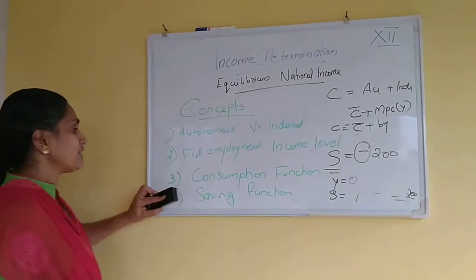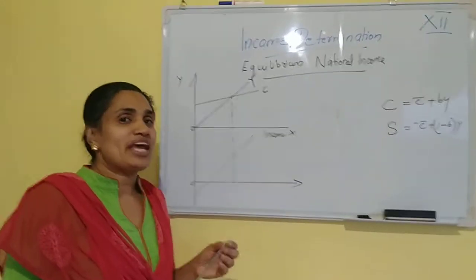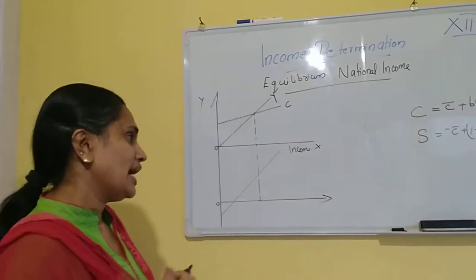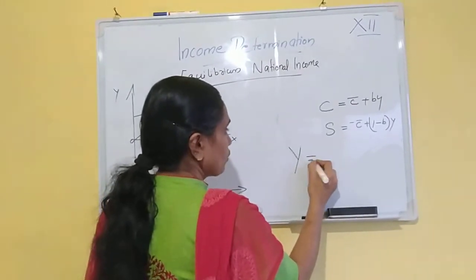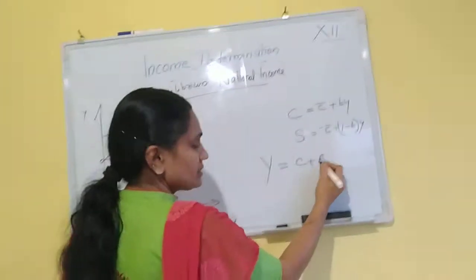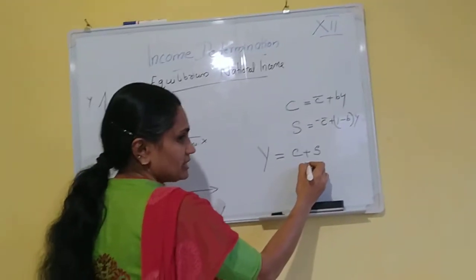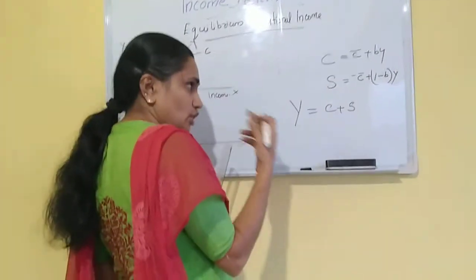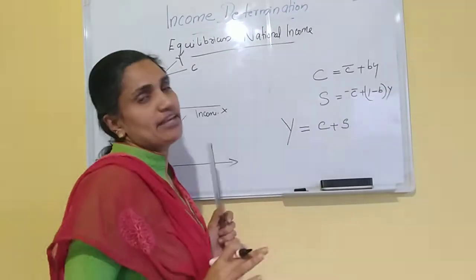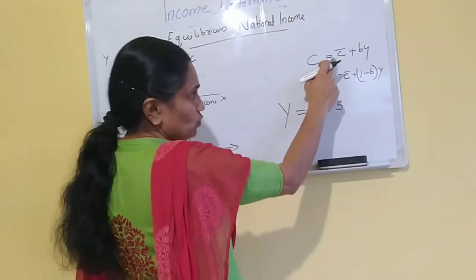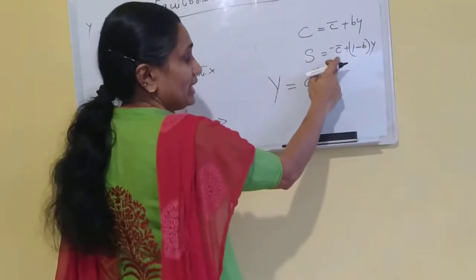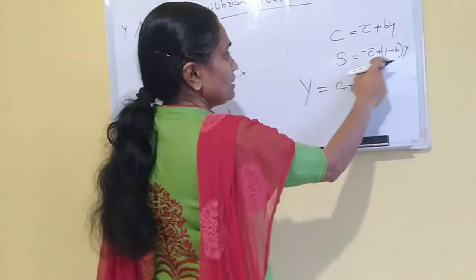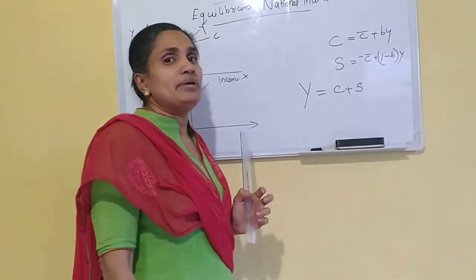I told you income is equal to C plus S. C is equal to autonomous consumption plus induced consumption. S also includes the autonomous saving and induced saving. So what is the formula? C is equal to C bar plus bY. S is equal to minus C bar, that is autonomous saving, plus 1 minus b. What is b? b is MPC.